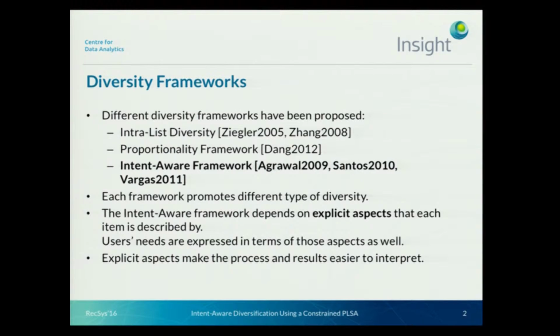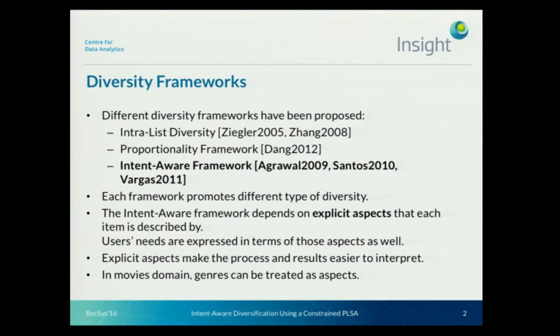The explicitness is really important because it makes it easier to understand the ranking process itself and to interpret the results. And those aspects that we're talking about are domain dependent, and in the case of movies, for example, genres could be taken as aspects.